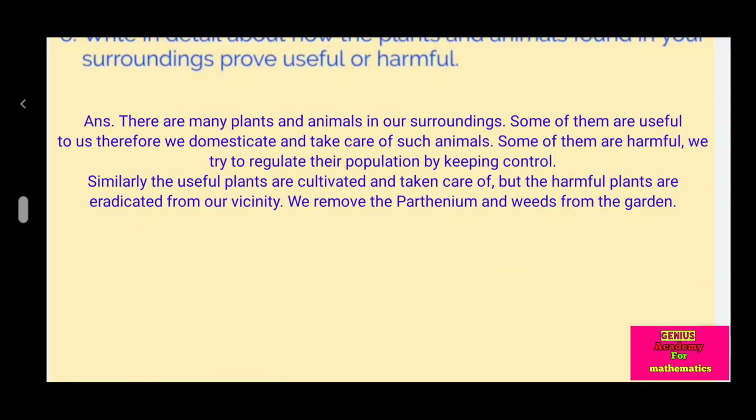Similarly, the useful plants are cultivated and taken care of, but the harmful plants are eradicated from our vicinity. We remove the Parthenium and weeds from the garden.